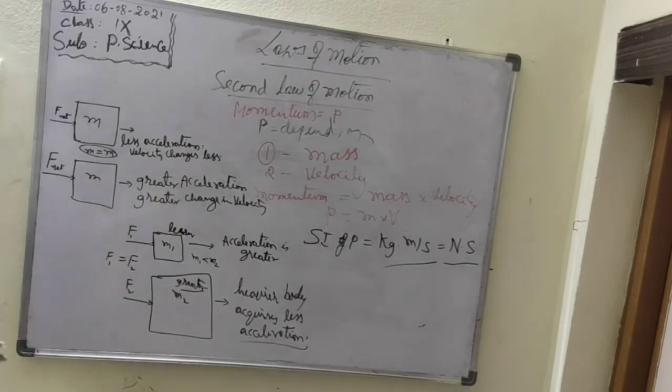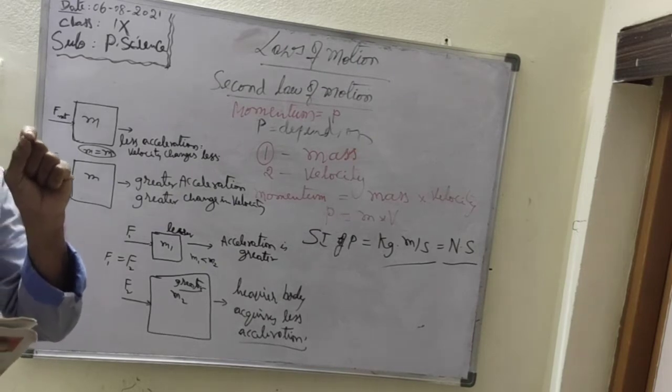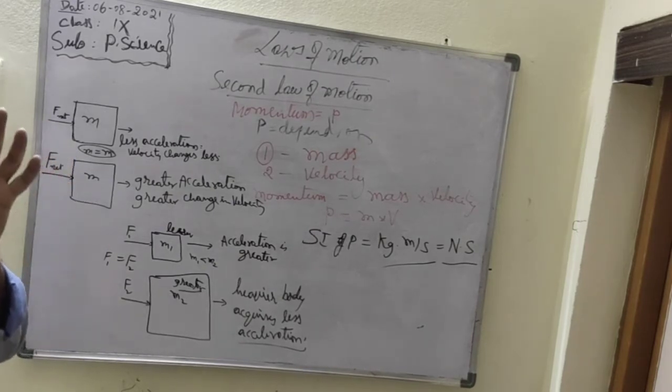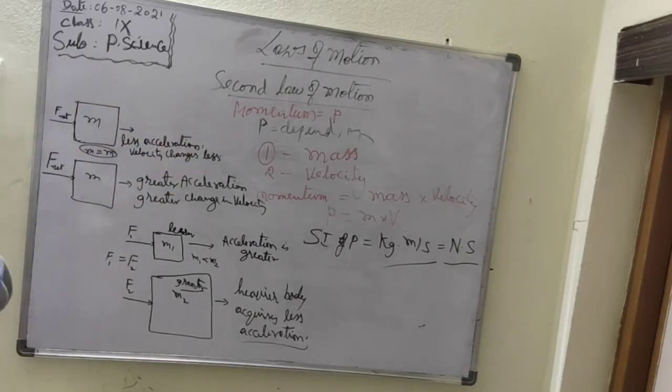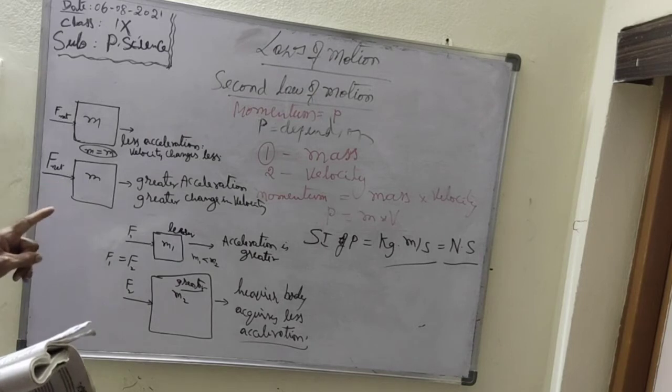Cornerstone. According to Newton's second law, the rate of change of momentum of an object is proportional to the net force acting on the object. Understand? The rate of change of momentum.